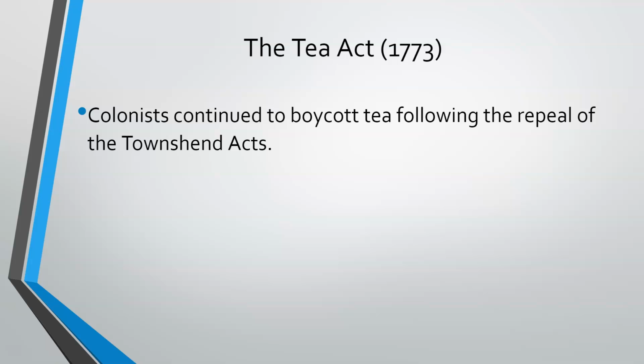Now, remember what the cause of all these protests are. Why do the colonists have a problem with the British taxing them? Because they don't have representation in Parliament. Remember, Parliament is the lawmaking body of Great Britain.